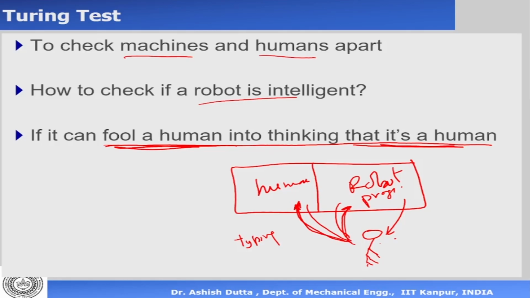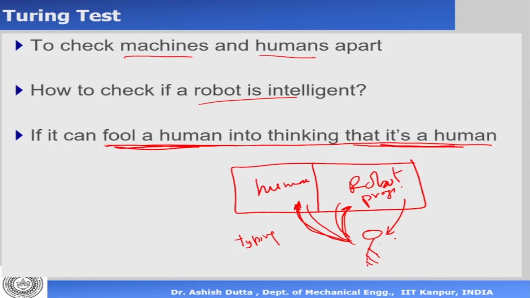Now, this may seem very simple, but it has a lot of other subclauses, but we'll not get into that at the moment. Essentially, this is important in the case of robots, because if we say a robot is intelligent, how do you know it's intelligent? If a computer program is intelligent, how do you know? One way could be to check if it can fool you into believing that it's a human.